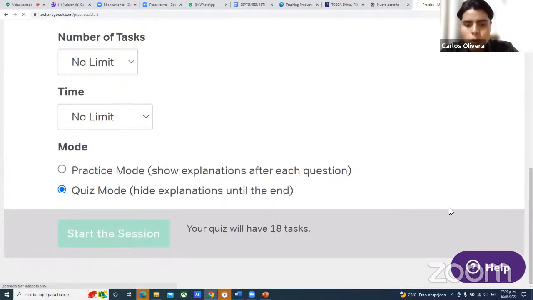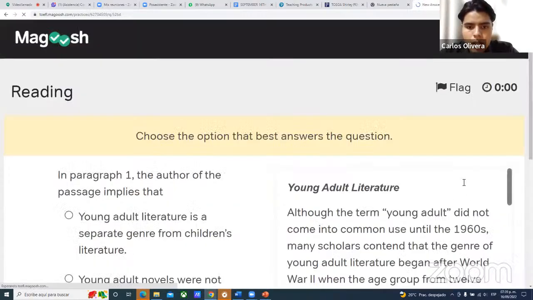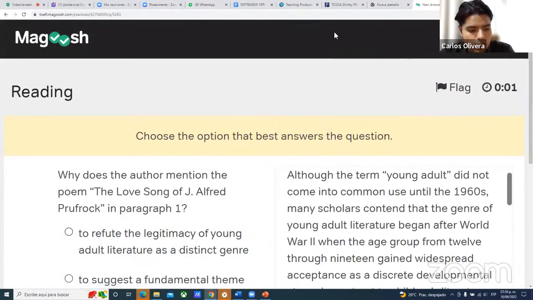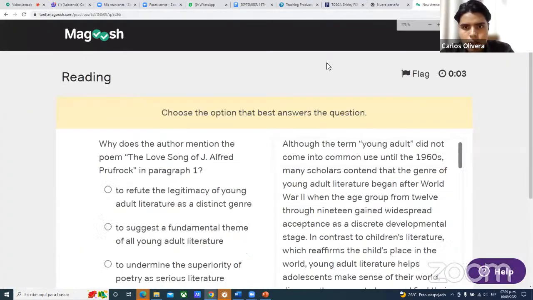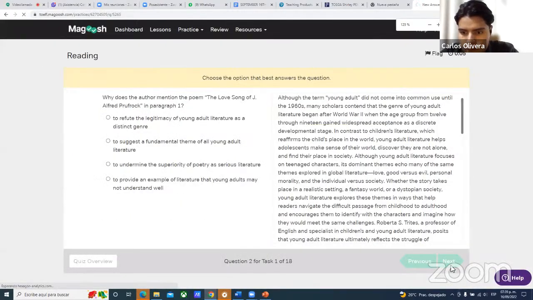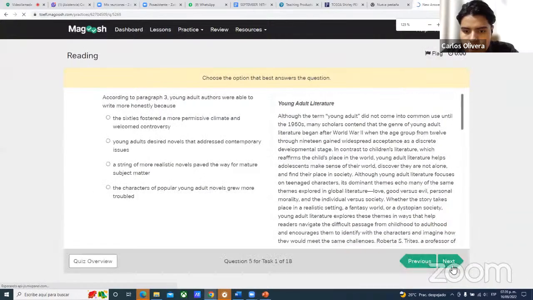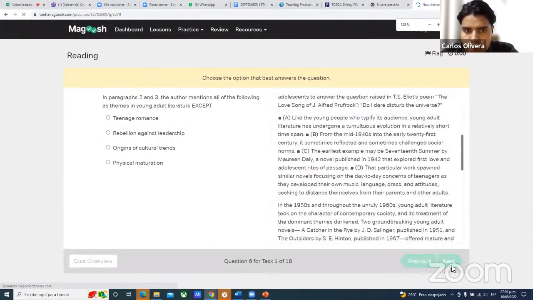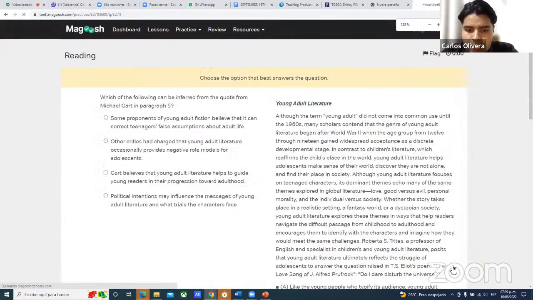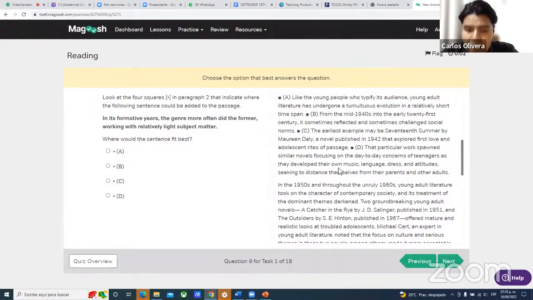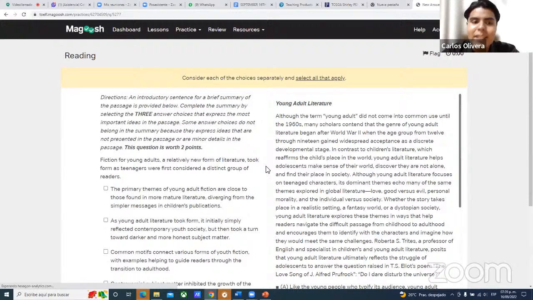Let's see. So for example, we are right now in the first question. We're going to skip until the last one. Okay, here, next, next, next. Okay, we're at number 6, number 7, number 8, number 9. Notice that we are right now in question number 9 of this reading passage. Now, if I go to number 10, as you can see, this is the summary question.